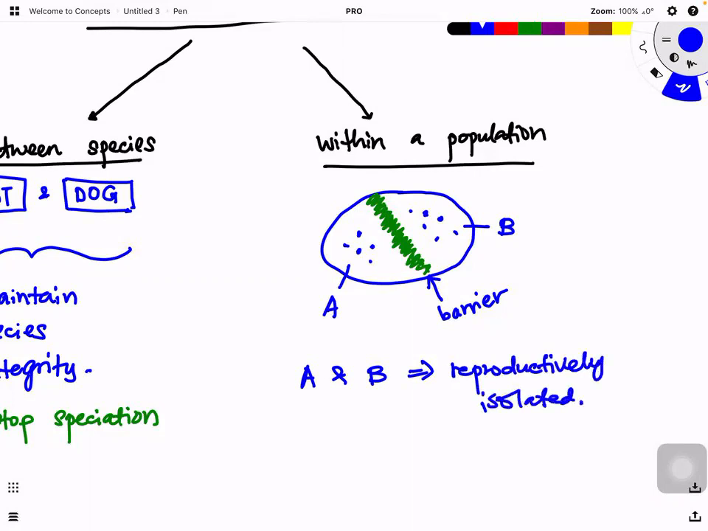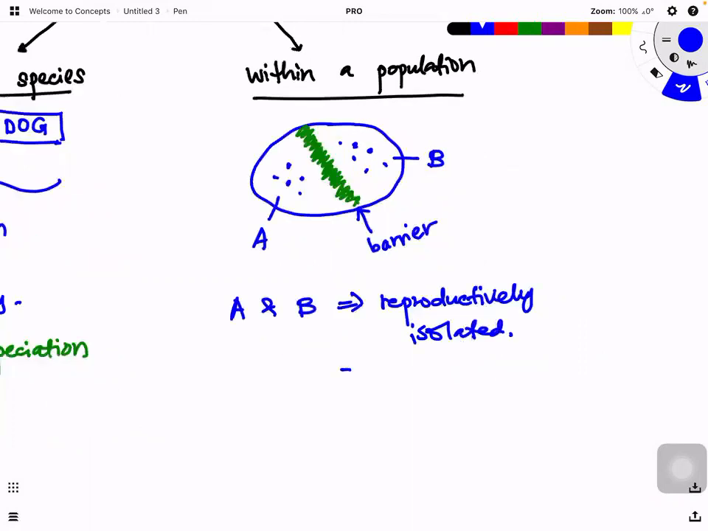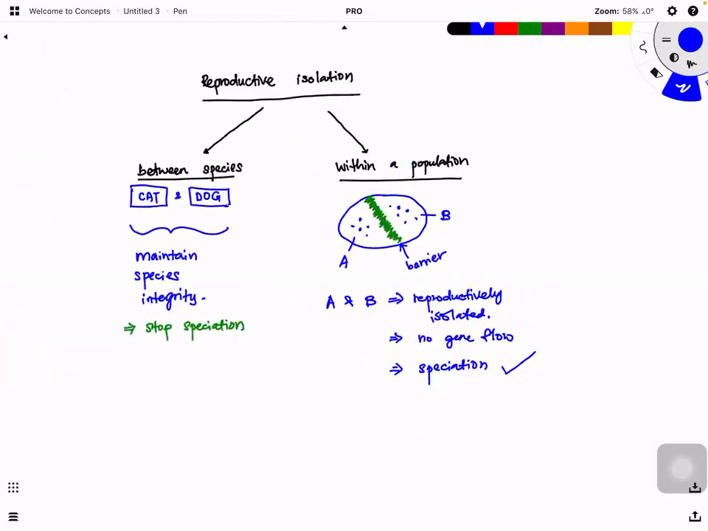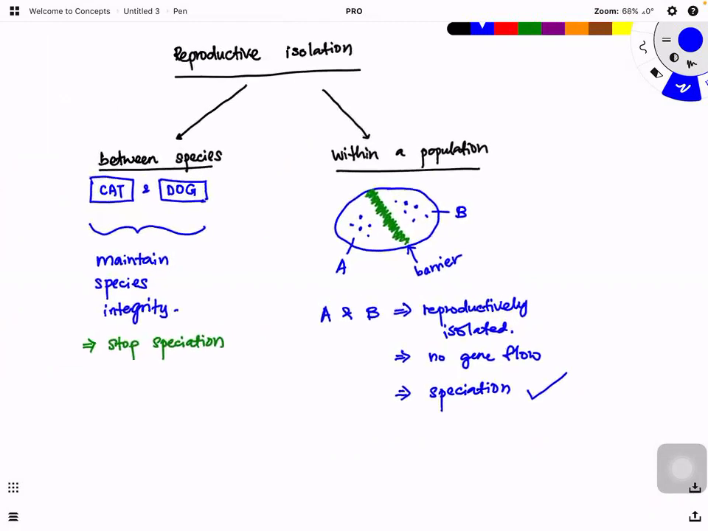When they are reproductively isolated, it means there is no constant gene flow, or no gene flow. When there is no gene flow, speciation will most likely take place. Students are always confused about reproductive isolation because at one moment I say it stops speciation, but suddenly I say it promotes speciation. So this is very important. You have to understand whether reproductive isolation takes place between species or within a population.